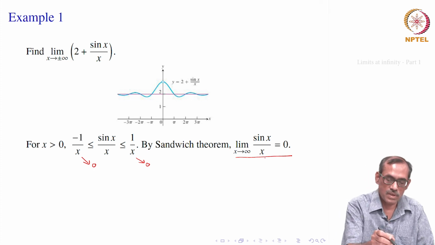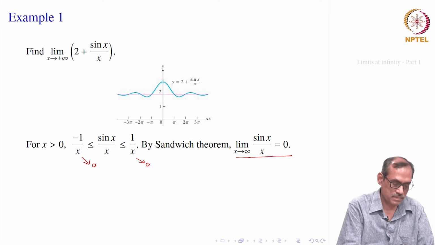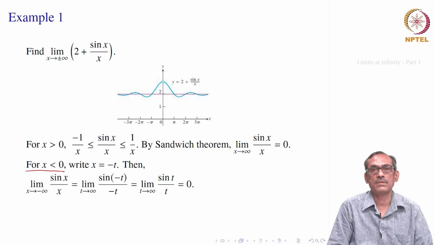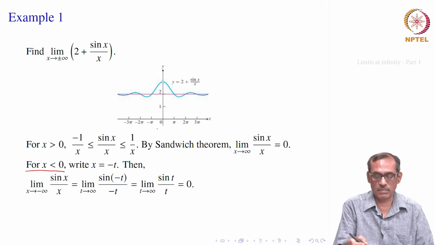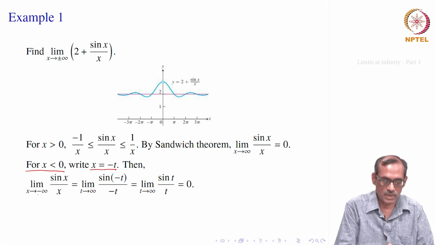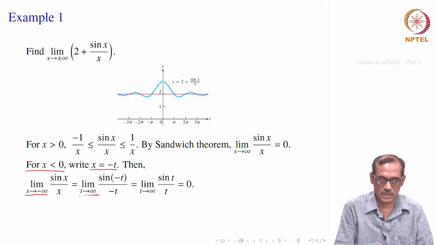Now, what about limit x goes to minus infinity? Well, for that we may assume x is less than 0. Then instead of doing it fresh again, because we have done sin x by x already, we will substitute x equal to minus t. Limit x goes to minus infinity is the same thing as limit t goes to infinity, because t equals minus x or x equals minus t.